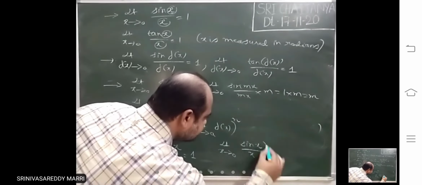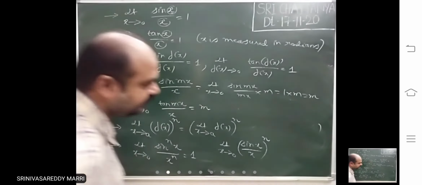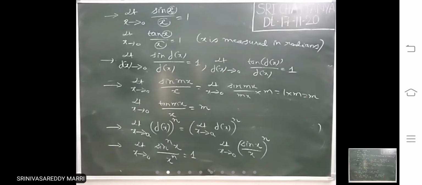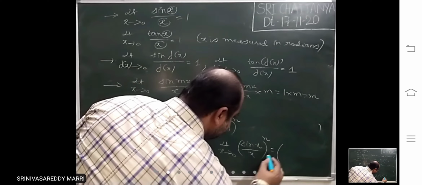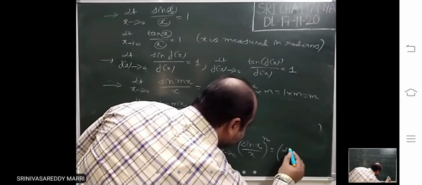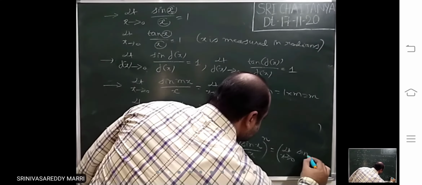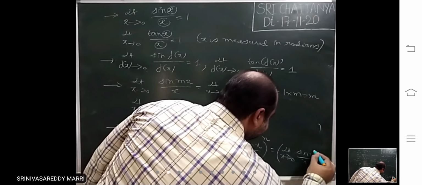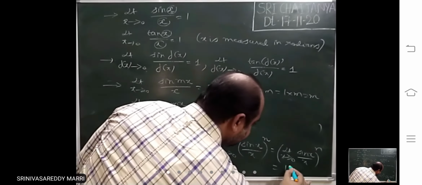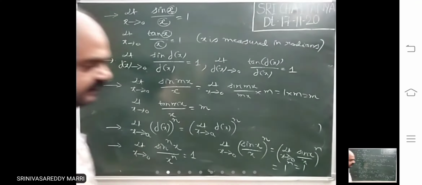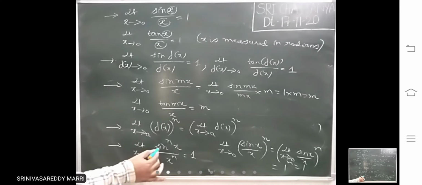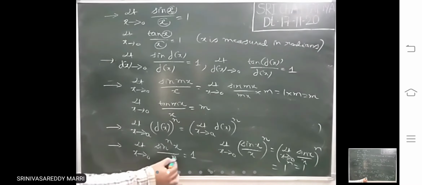Limit x tends to 0 of (sin x by x) whole power n. That means this is f of x to the power n, which is the limit x tends to 0 of (sin x by x) whole power n. That means 1 to the power n, that is 1. Like that, the sin power and the variable power, whatever the variable x is, that power must be the same.